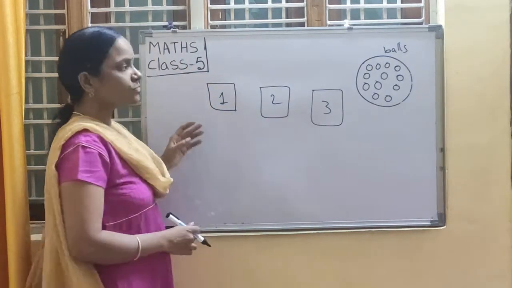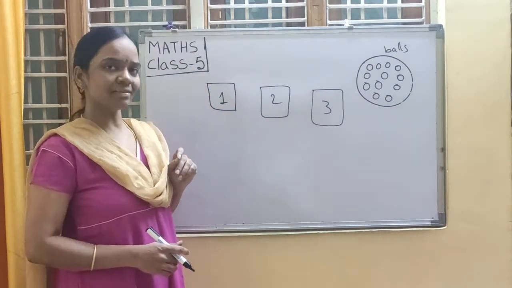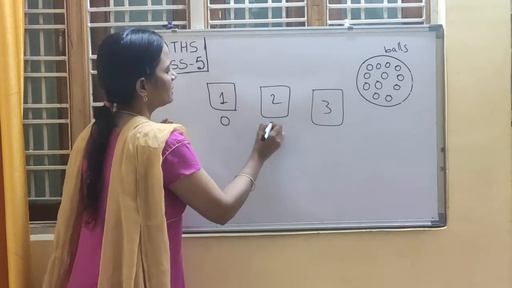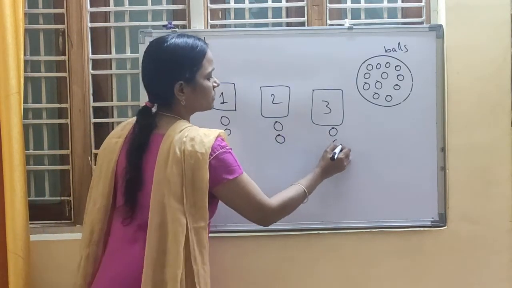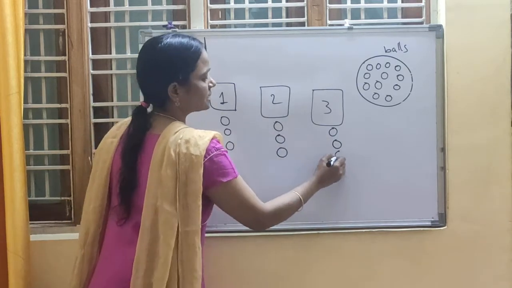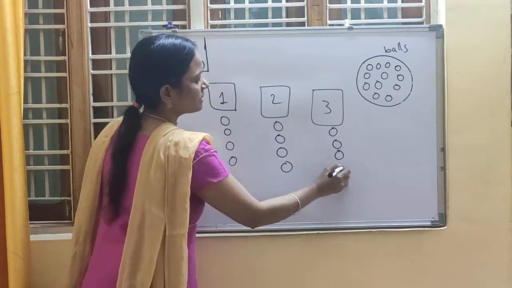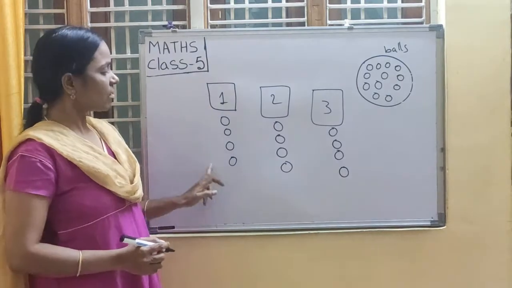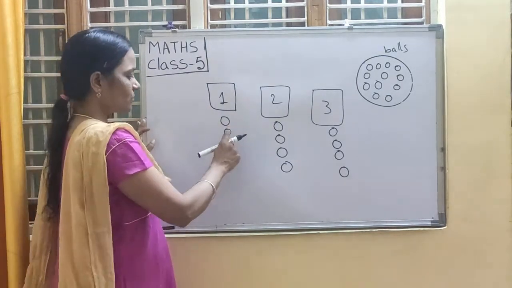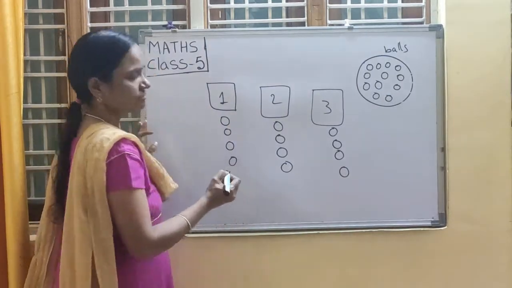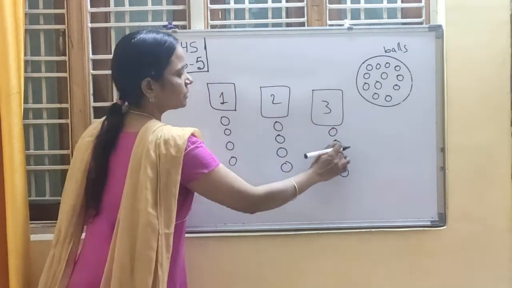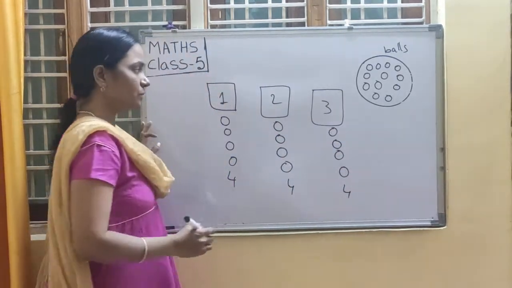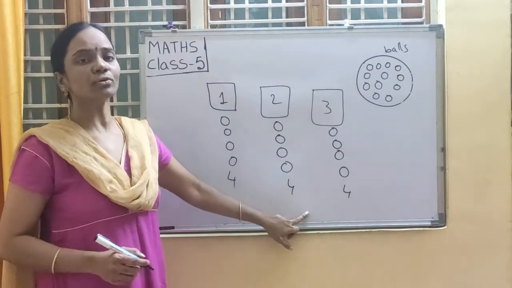So each one will get how many, children? Shall we share? 1, 2, 3, 4, 5, 6, 7, 8, 9, 10, 11, 12. So each one got how many balls? 1, 2, 3, 4. So each one got 4 balls.